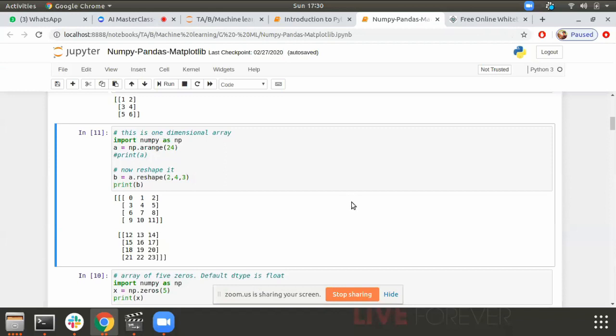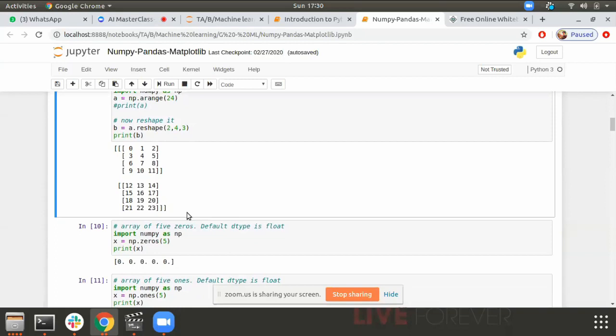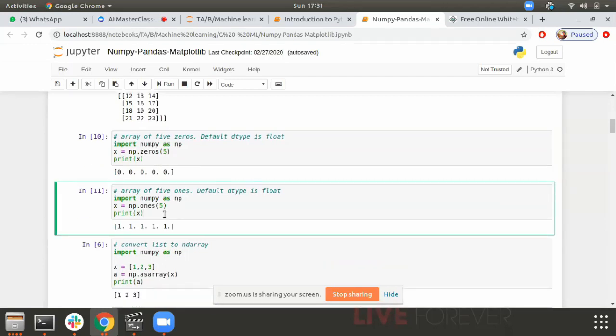Okay, just stay super attentive, because we have a lot to cover. 2, 4, 3, we are done with it. Now the next thing is creating a numpy array of zeros. NumPy gives me a simple function, zeros. Give me 5 zeros. If I want to create an empty numpy array of zeros, it gives me 5 zeros. Simple as that. Print x, 5 zeros. Give me a numpy array of ones, 5 ones.